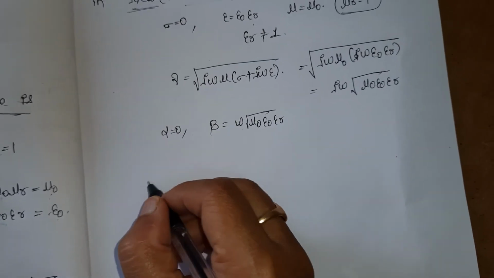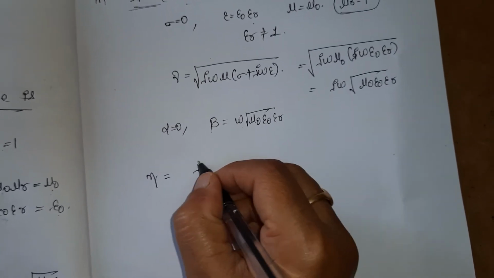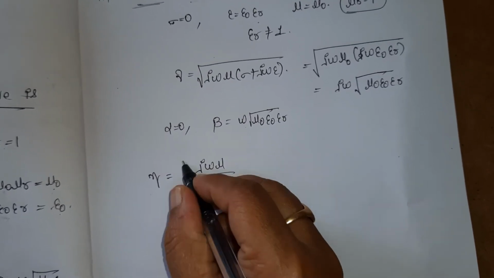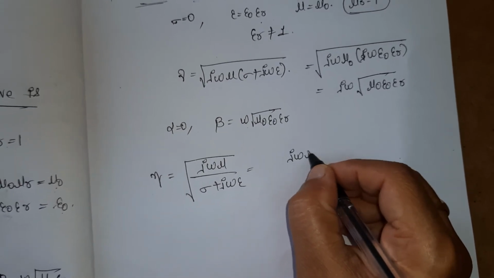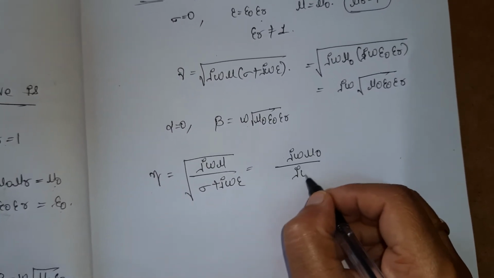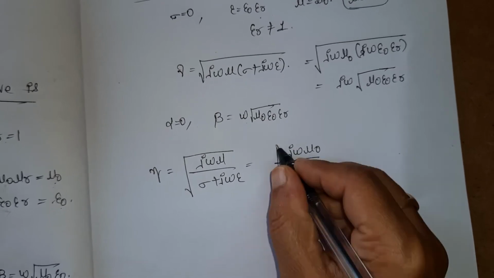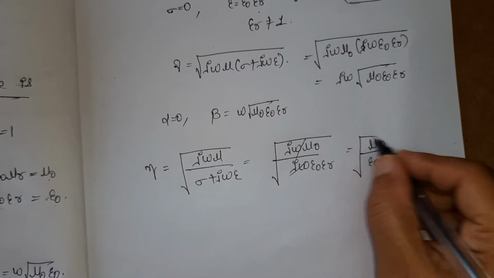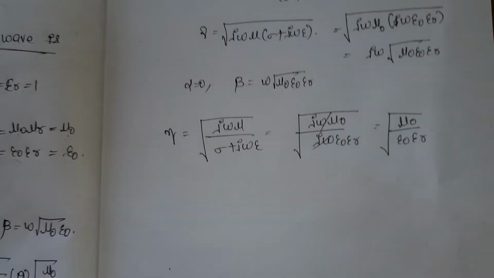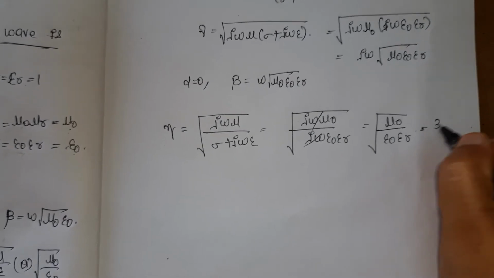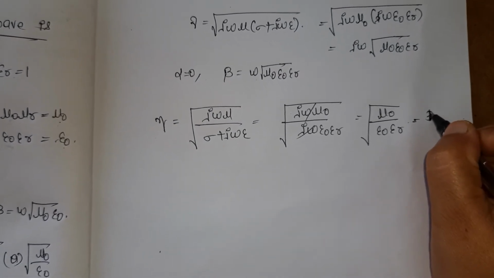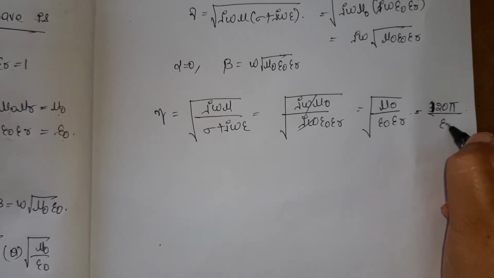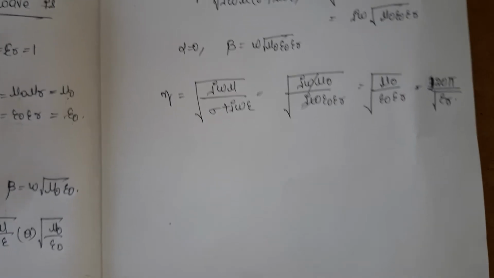In the same way, what is the expression for eta? Eta is equal to root of j omega mu by sigma plus j omega epsilon. So here j omega mu naught by j omega epsilon naught epsilon r. So here I am having root of mu naught by epsilon r. So here eta is equal to 120 pi or 377 ohms divided by root epsilon r. So this is the eta value.